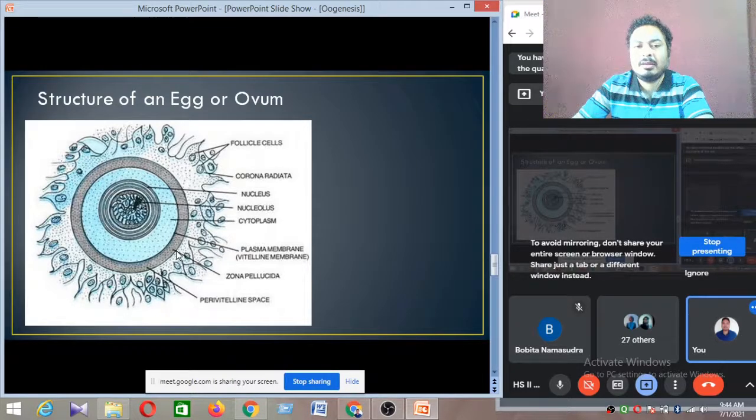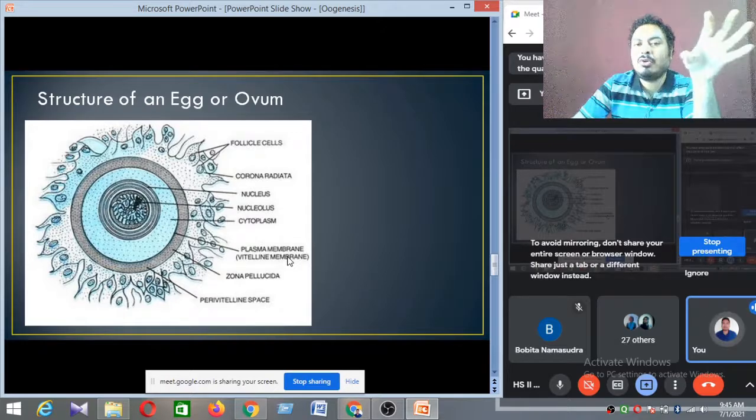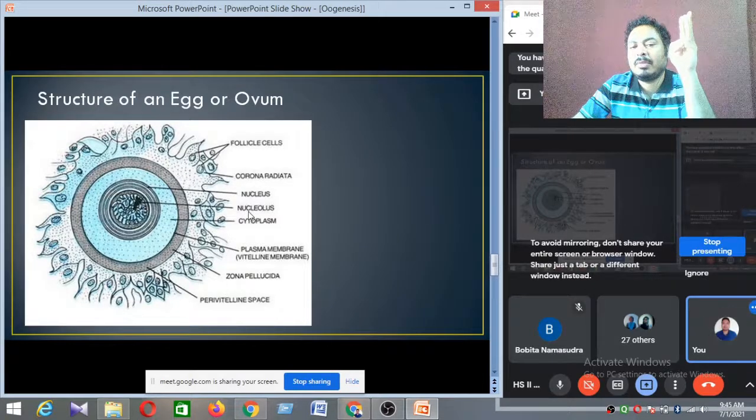Then there is another membrane inside. This inside membrane is called the plasma membrane or vitelline membrane. So in a mature ovum, 3 different membranes are here. The outer membrane is called corona radiata. Remember, corona radiata is the outer membrane. Then after the corona radiata, a big membrane is there, black in color. This is called zona pellucida. Corona radiata, zona pellucida.